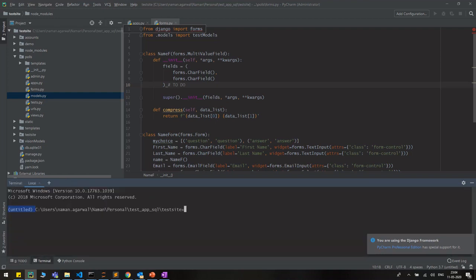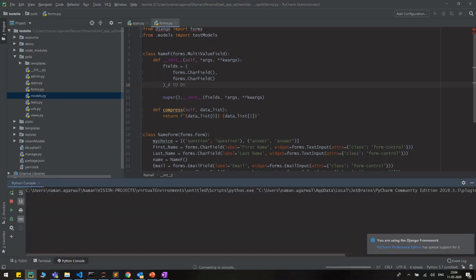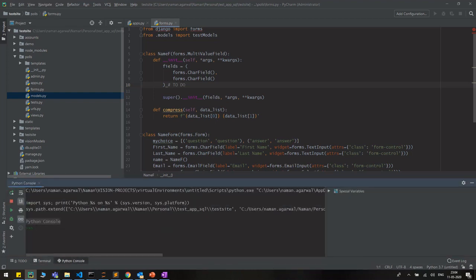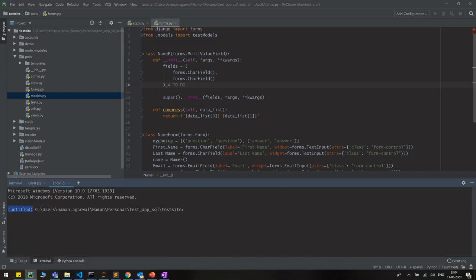Now go to the terminal. Terminal is the most important part which you will be working on. You can open as many terminals as you want using this plus sign, and all of them will open in the same virtual environment. That is a plus point. You can see here there are many terminals. I can close this one as well. This is the Python console for your reference. I haven't used it a lot because I prefer using Spyder if I want to do something related to Python.